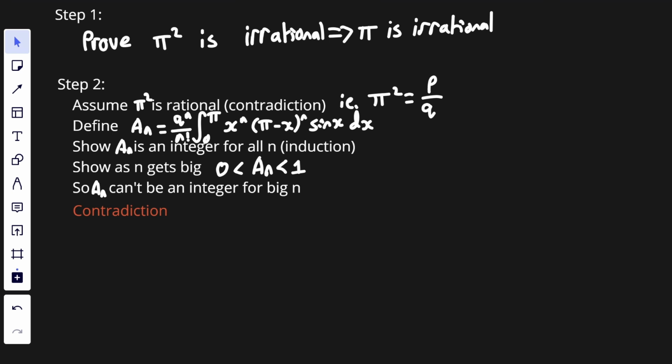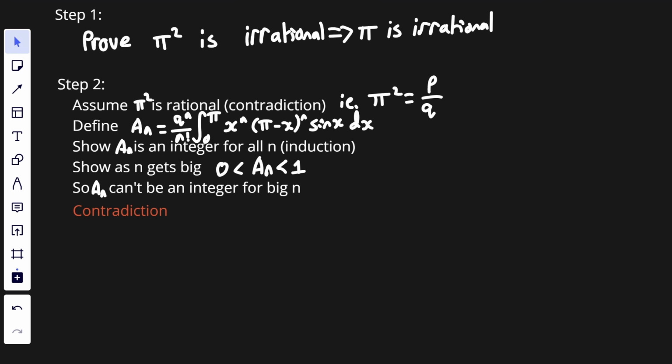So we're first going to prove that if pi squared is irrational, then pi must be irrational. The reason for this is because in step 2, we're going to prove that pi squared is irrational. So if we know that pi squared is irrational, it would be helpful if that implied that pi is also irrational, which it does, and we're going to see a proof for that. And then we're going to move on to step 2.